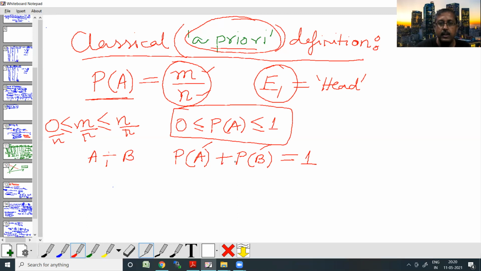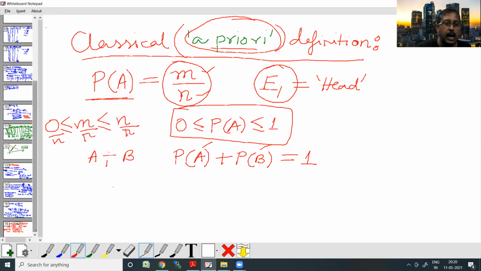Anyway, let's leave this for the time being. We are going to cover the theorems related to probability shortly, and there we will cover all this. So this is a very simple thing that we can understand.